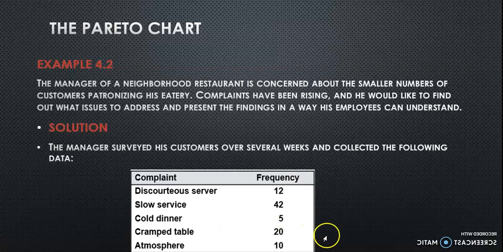Cramped means simply a table which is overloaded, so there is not enough space to move around your dishes, plates, glasses and other things. So cramped table is another problem, which is a huge problem for the business. Atmosphere is given 10, which is responded by 10 people.